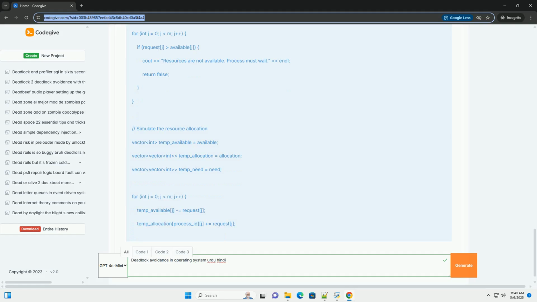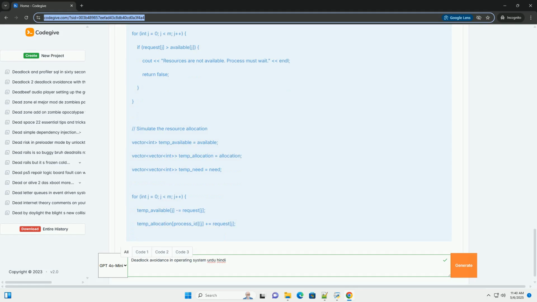E. Check if all processes finished. If finish[i] equals true for all i, then the system is in a safe state. Return true. Otherwise, the system is in an unsafe state. Return false. Code example, C++.